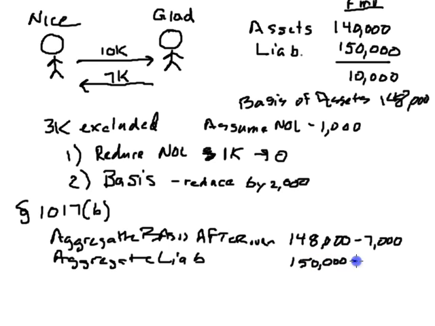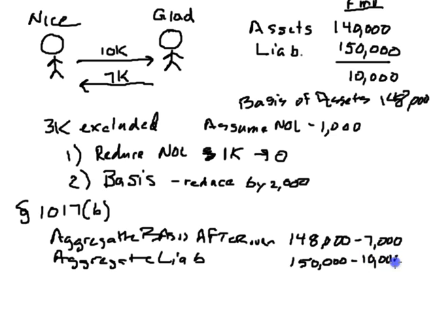And what happened as a part of the discharge? Well, as a part of the discharge, we lost all of our $10,000 liability here. $7,000 went away because we paid it off, and $3,000 went away because it was discharged.